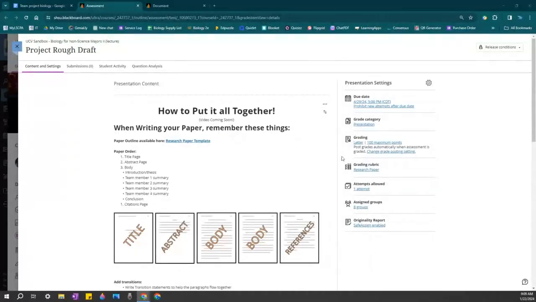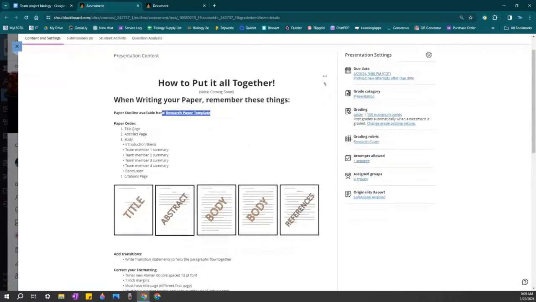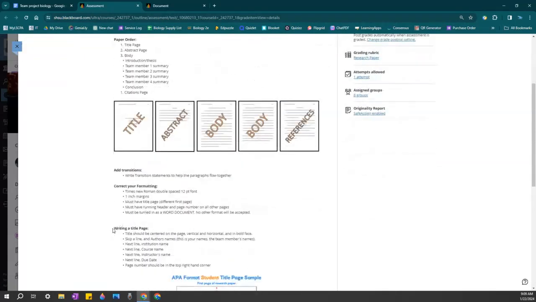All right, guys, this is the very last step, the rough draft of the project. I've linked the template again here in case you need it, but your paper should follow this pattern. You need your title page. We haven't created a title page yet, so here are your instructions for writing a title page.